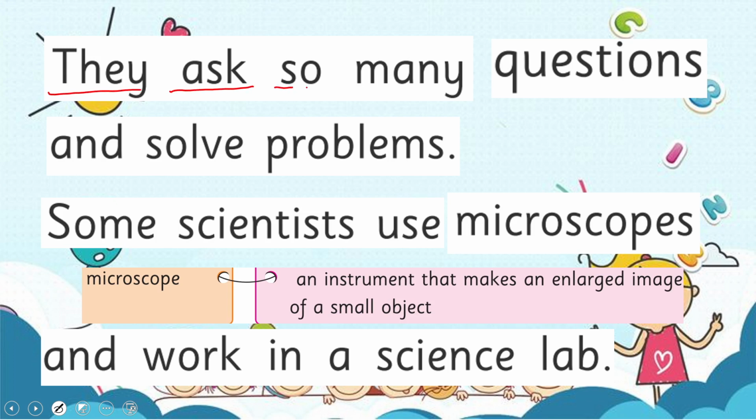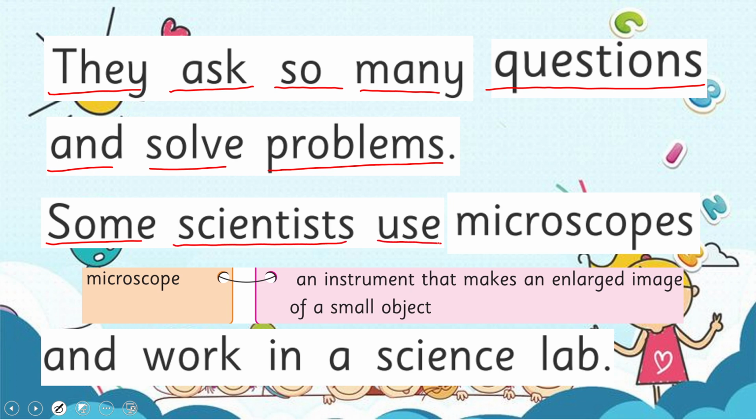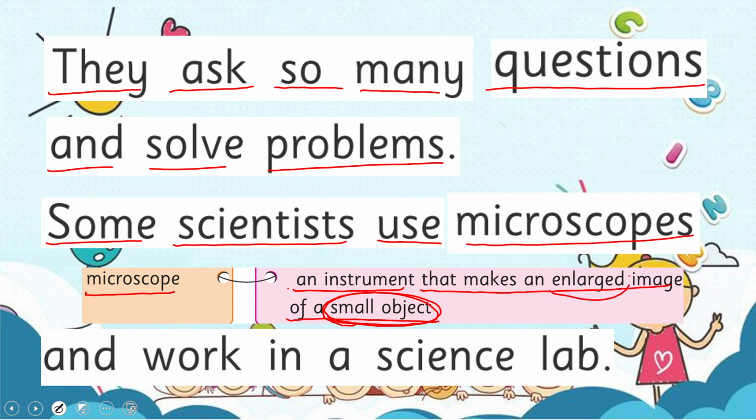They ask so many questions and solve problems. Some scientists use microscopes. And what is a microscope, beta? It is an instrument that makes an enlarged image of a small object. So basically, a small object, you can see it as a bigger one when you see it through a microscope.